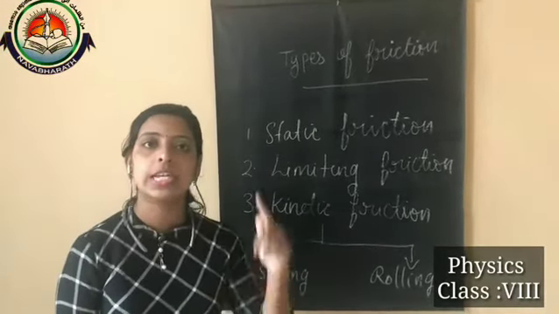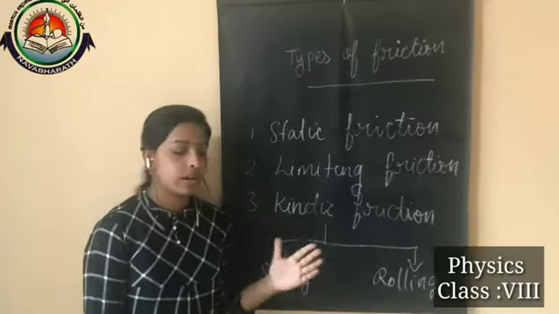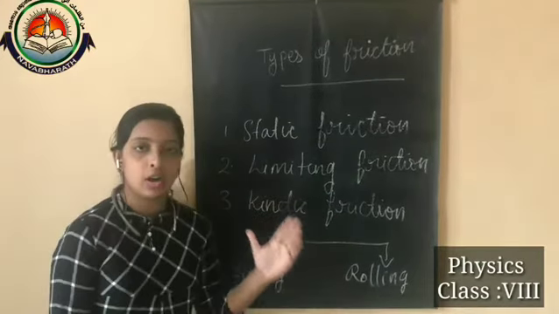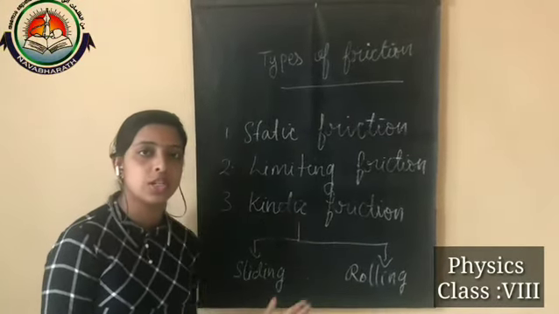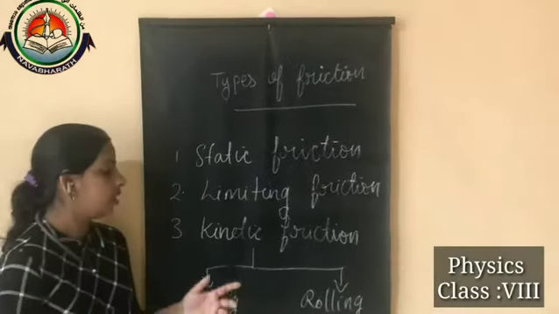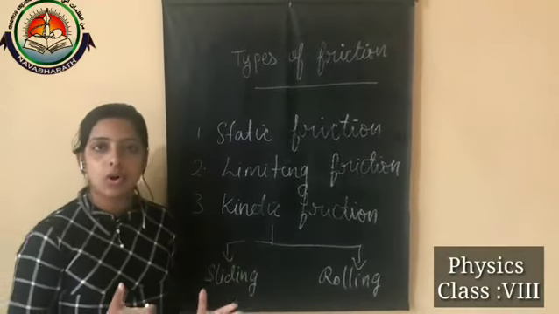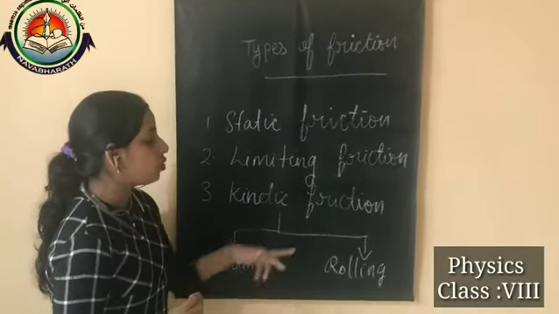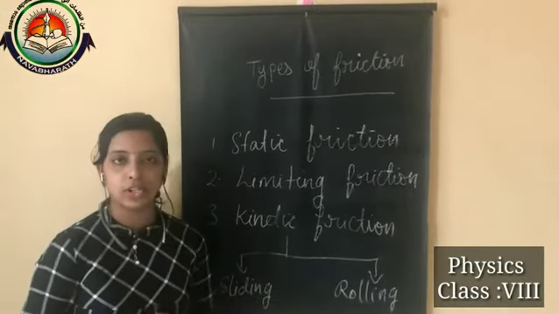What is sliding friction? Sliding friction is a type of kinetic friction in which the opposing force or frictional force comes into play when one object slides over the surface of another object. In sliding friction, one object actually slides over the other. And now we can move on to the other type of kinetic friction, that is rolling friction.